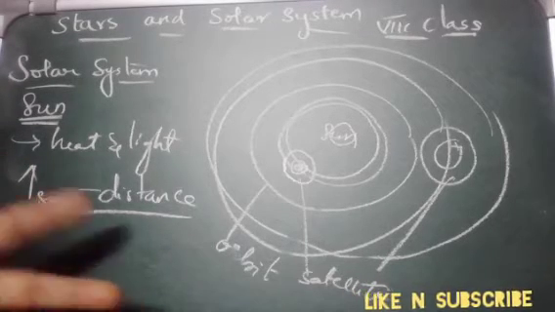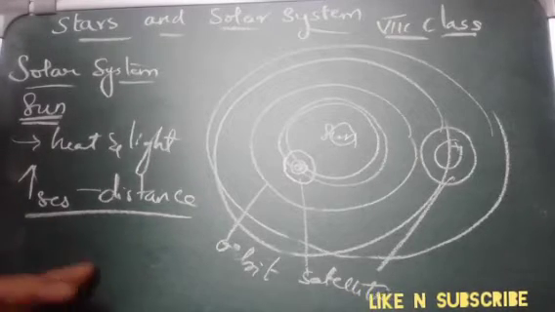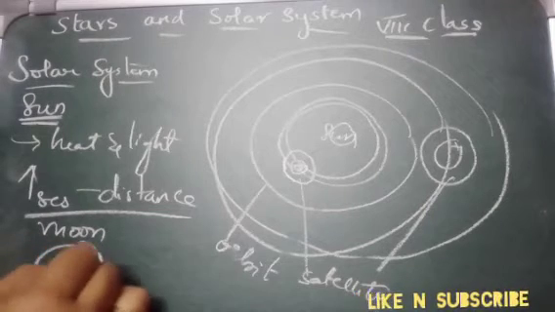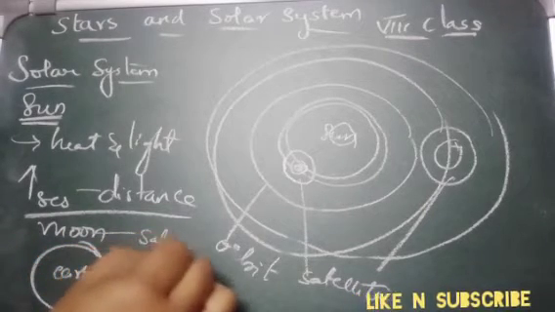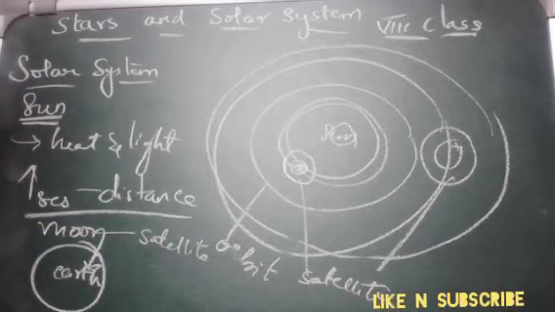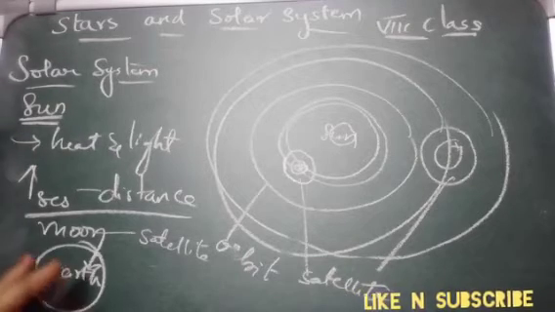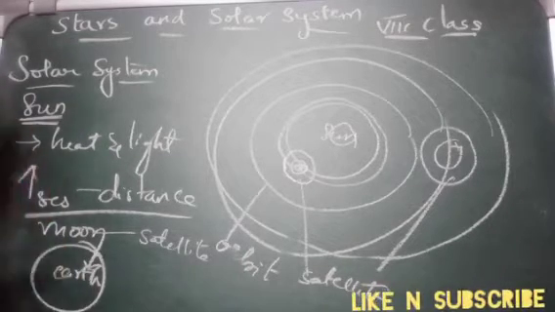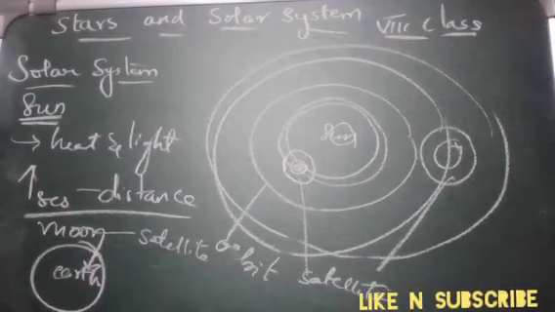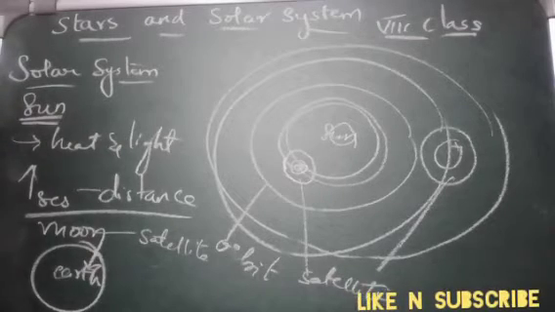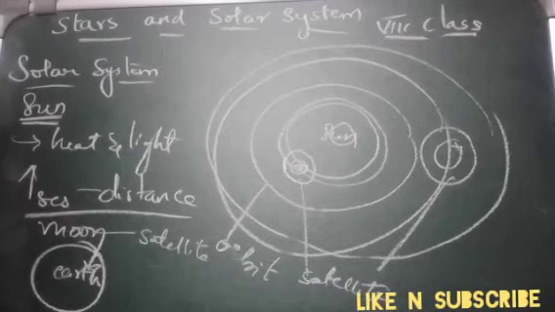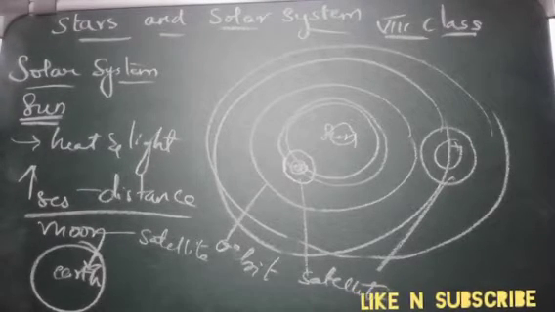Moon is a satellite because moon revolves around the Earth, right? Moon revolves around the Earth. So that is called a satellite of Earth. There are many man-made satellites also around the earth, which are revolving around the earth. There are so many man-made satellites which we have released in our atmosphere out of the earth. So those are called artificial satellites.